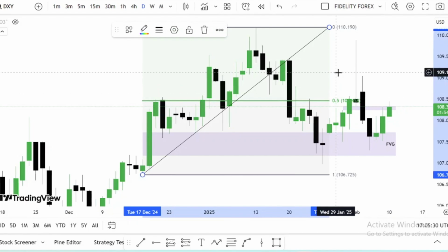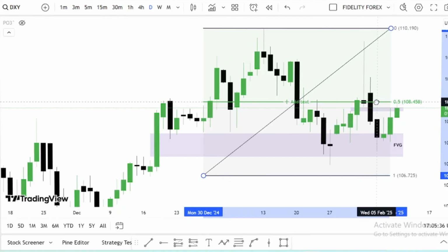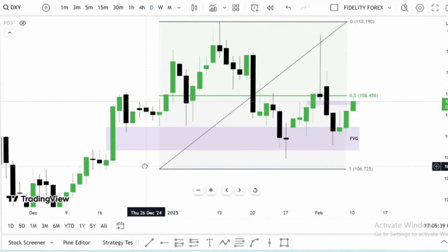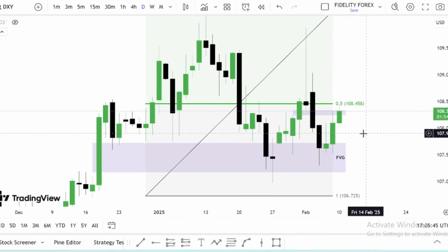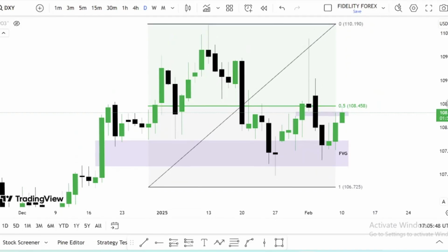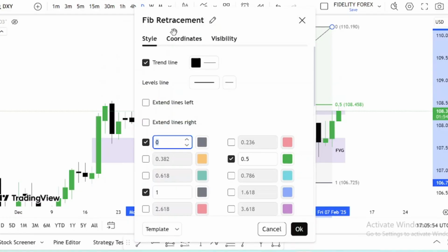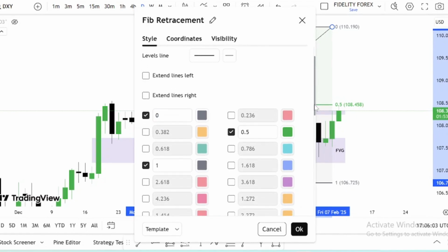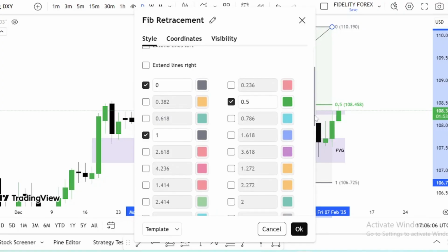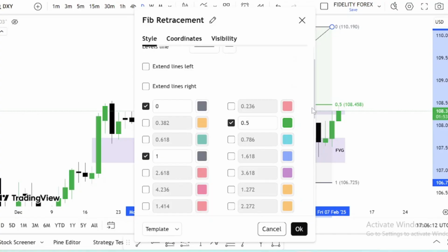To extend this further, you can see currently this is where we're going to be buying, below the 50% retracement, which is the discount level. This is the setting for the Fibonacci retracement, and this is my setting for the premium and discount array. You can screenshot this and input these settings.